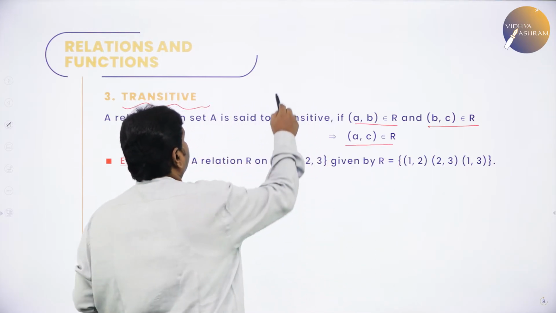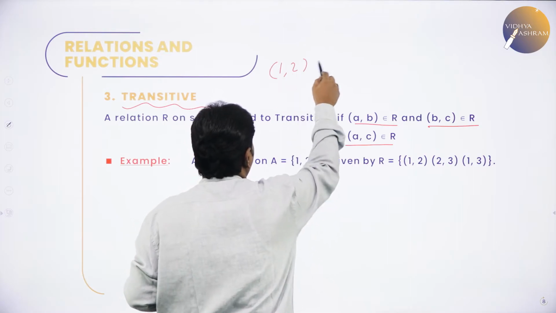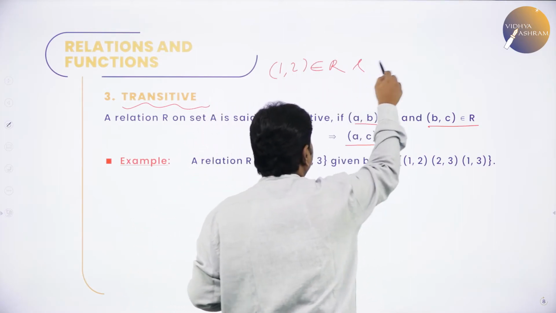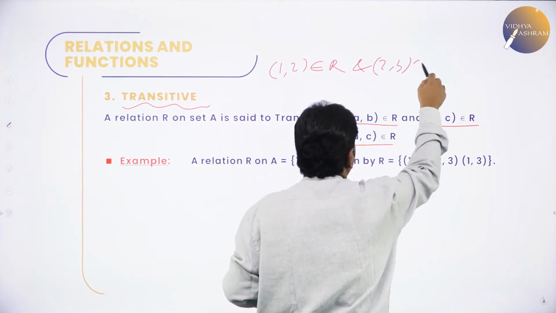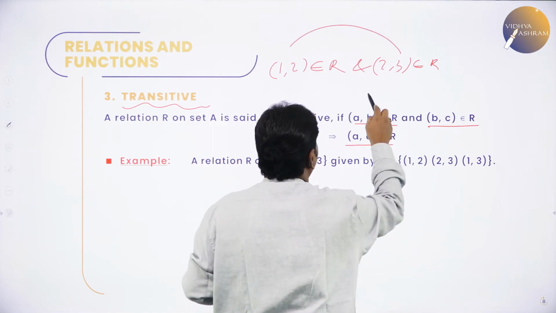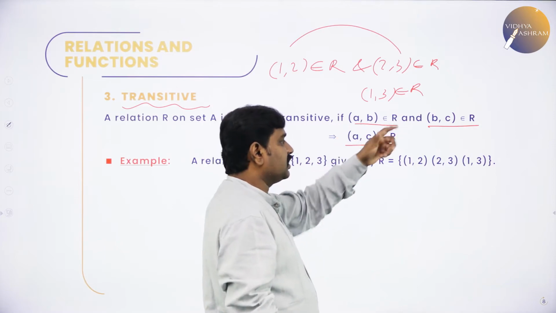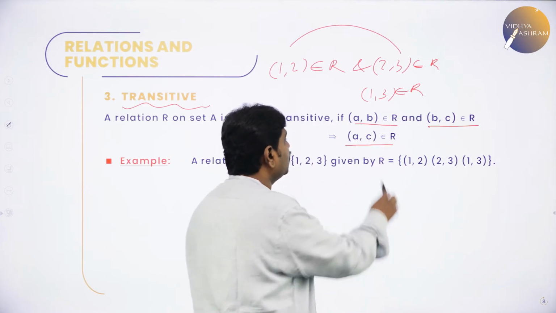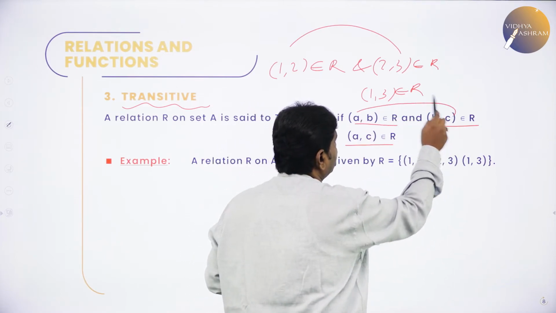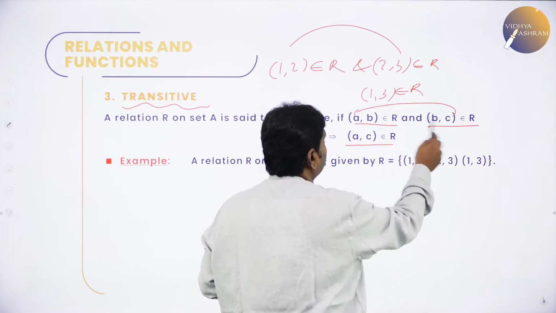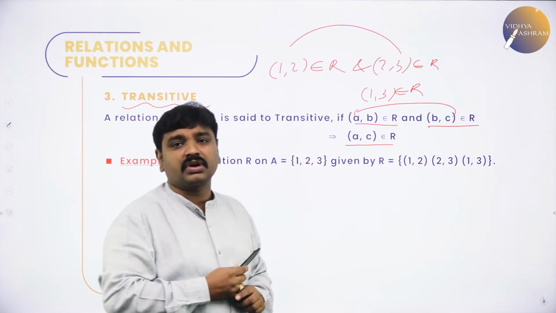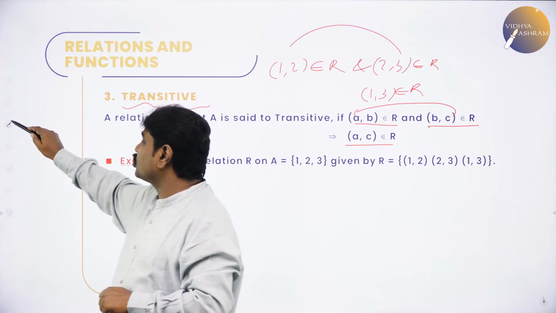Simple. If the first element is related to the second and the second element is related to the third, then the first and third should be related. That is the logic. Here you can see (A, B) is in R and (B, C) is also in R. Then first and last means what? A and C. A and C should also be related. If (A, B) belongs to R and (B, C) belongs to R, then (A, C) should belong to R.